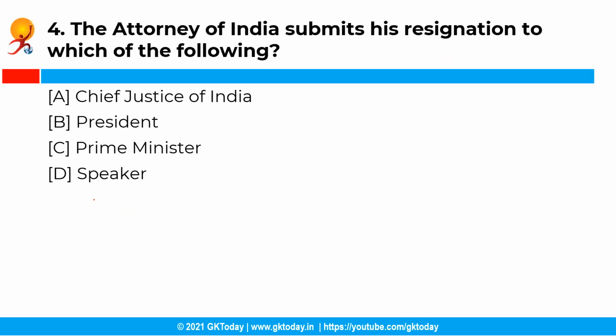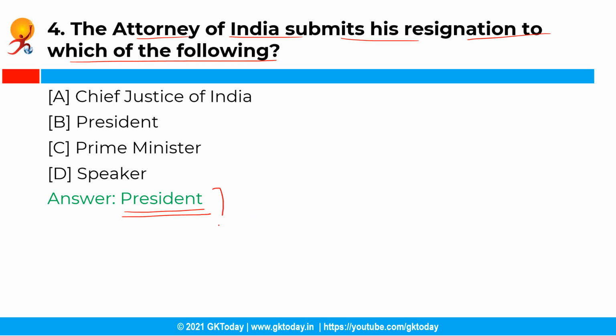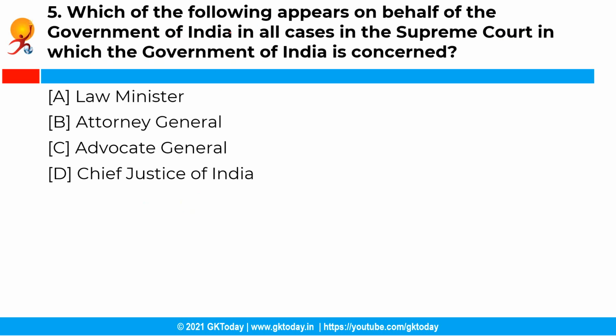Now the next question is, the Attorney General of India submits his resignation to which of the following? So you have the following options and the correct answer is option B, that is President. See, the Attorney General of India may quit his office by submitting his resignation to the President of India. Conventionally, he resigns when the government, we can say the Council of Ministers, resigns or is replaced, as he is appointed on its advice.